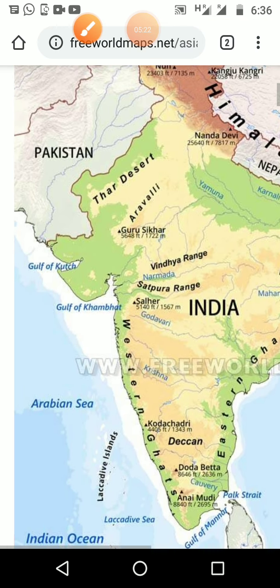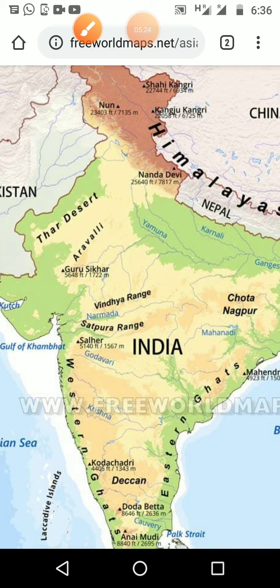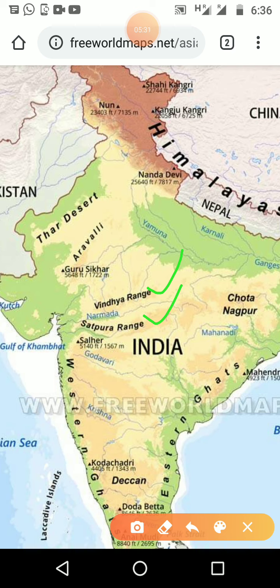Then again the small mountains, besides these three major mountains: the Vindhya ranges, Satpura ranges, Aravalli hills, then the Thar desert, then Chota Nagpur, that is the plateau area, and here is the Deccan plateau.